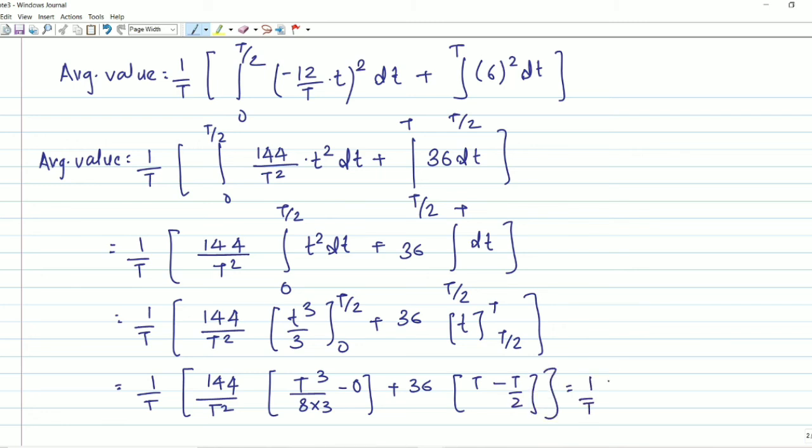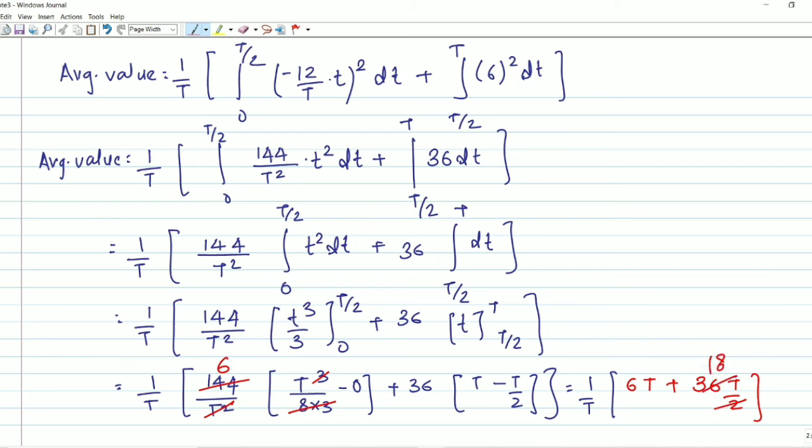It will become 1 by capital T. Focus on what I am doing here. T square from denominator and numerator will be cancelled out, and 24 divided by 144 will become 6. It will become 6 multiply with 36 T by 2. We can further simplify. It will become 18.